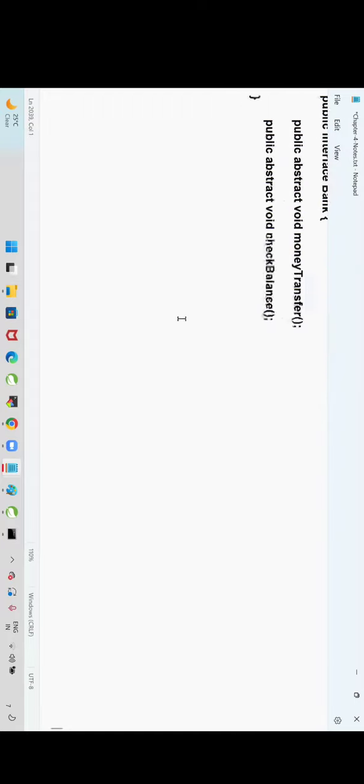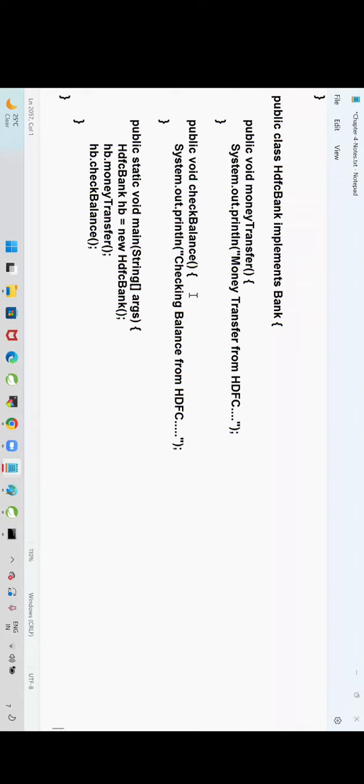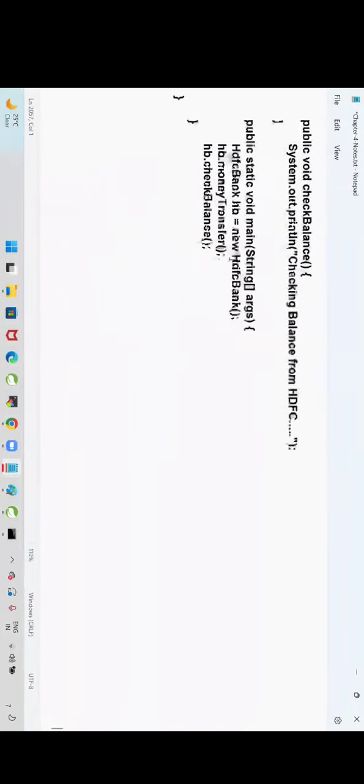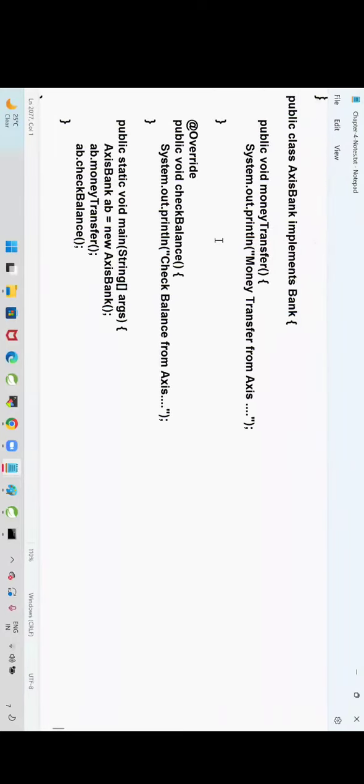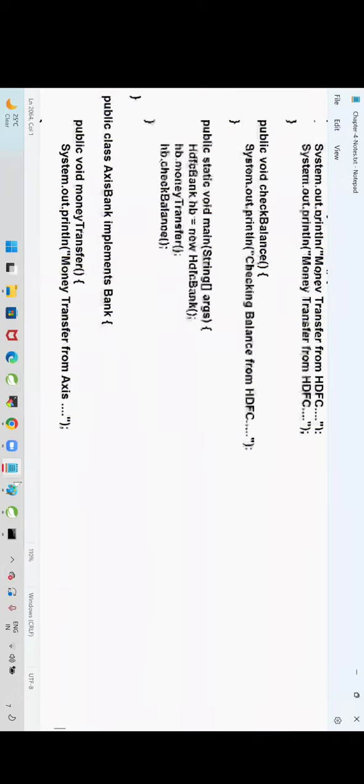Interface example. For one interface, multiple implementations can be available. HDFC Bank is one implementation. Axis Bank is one implementation. Like this, other banks, SBI also, can implement Bank. One interface can have multiple implementations. Yeah, look at this program. Bank.